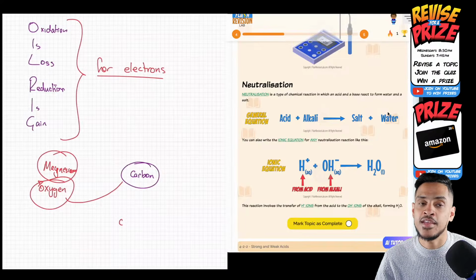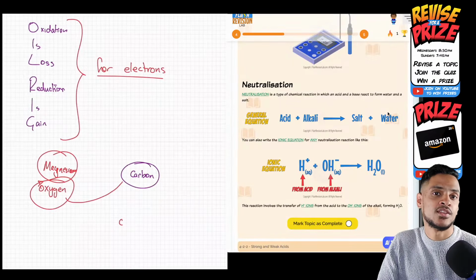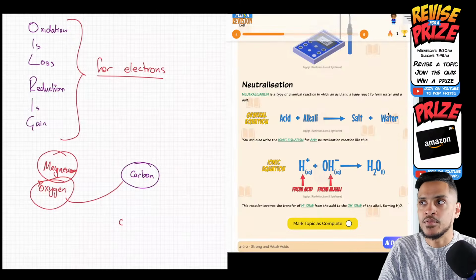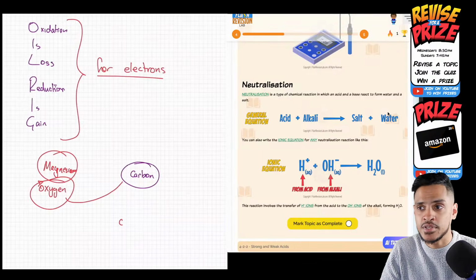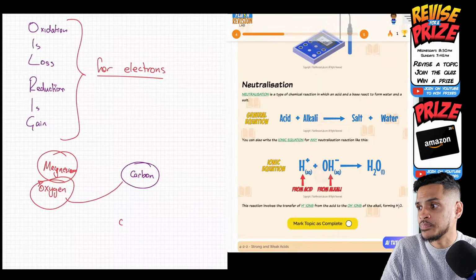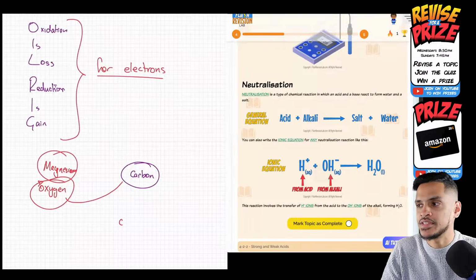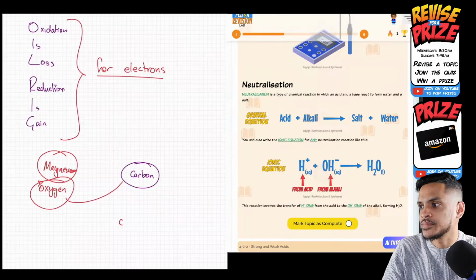So if you get good grades this year in your GCSEs, then you'll probably be okay. I do recommend it for people who get 7s, 8s, 9s to do it. But I have seen people getting lower grades in GCSEs and still doing A levels as well. So it's all about how hard you work and how hard you try. What did I do for A levels? I did chemistry, physics, maths.